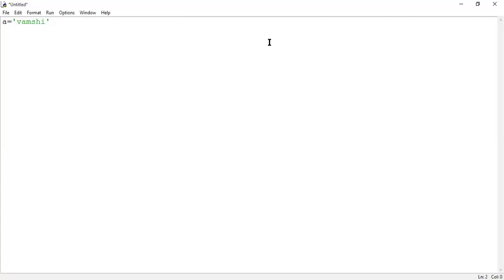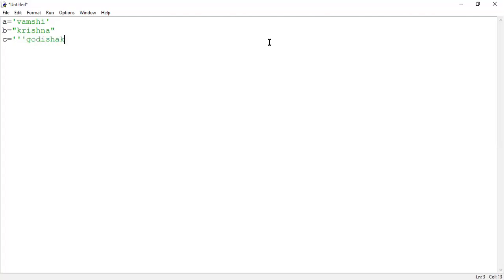So A equal to Vamshi, then B equal to, now I am using double quotes, guys. Krishna. Then C equal to Godishala. For handling this, I'm using triple quotes, guys.